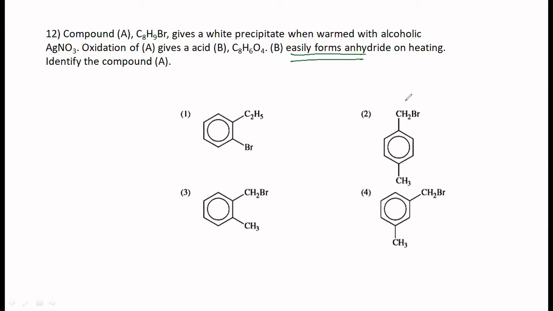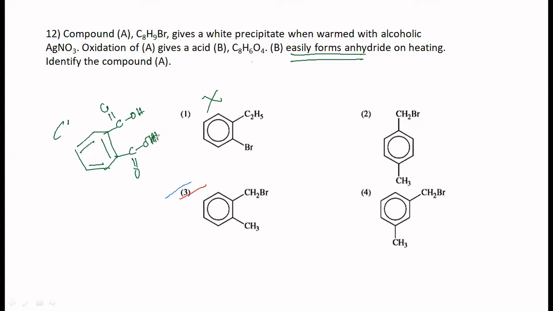Gives a white precipitate when warmed with alcoholic AgNO3, which means the Br should be in the side chain. It cannot be directly bonded to the benzene ring. So this is ruled out. Then, which is the second one? Easily forms an anhydride means the COOH groups. There should be two COOH groups and they must be ortho to each other. Then only it can easily form an anhydride.